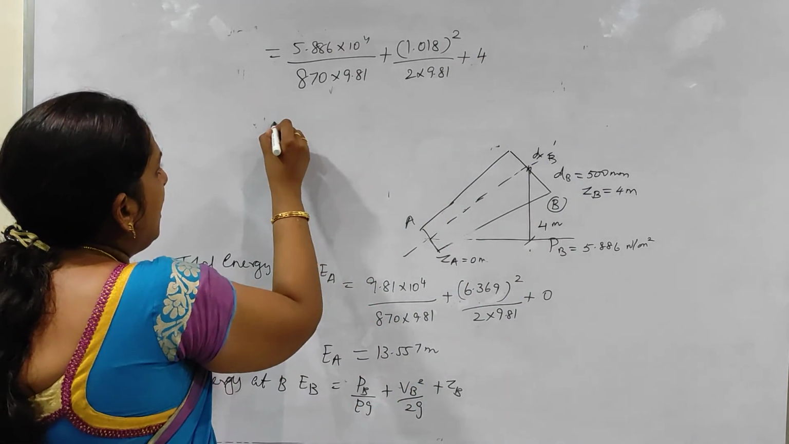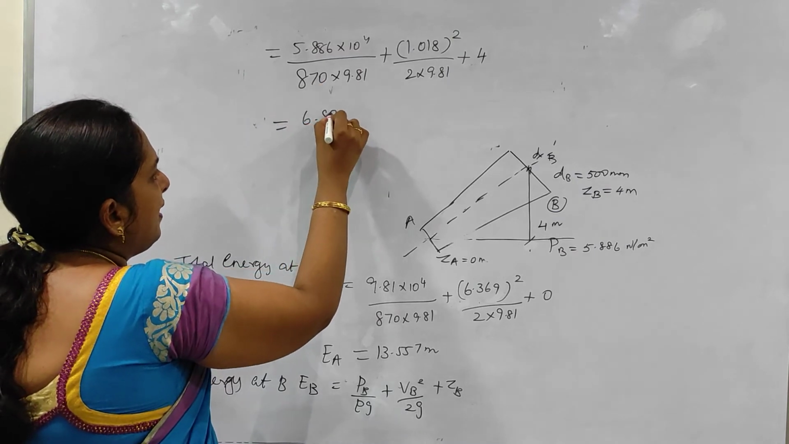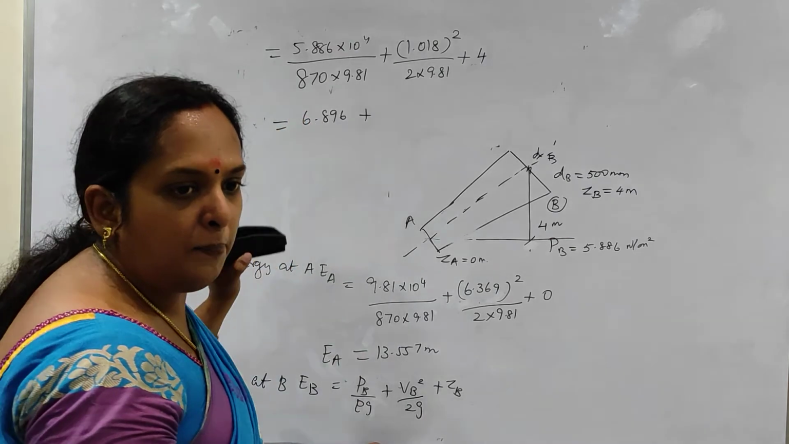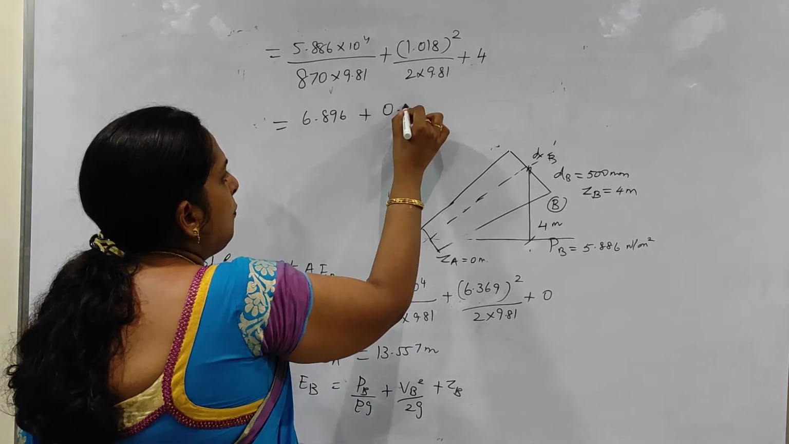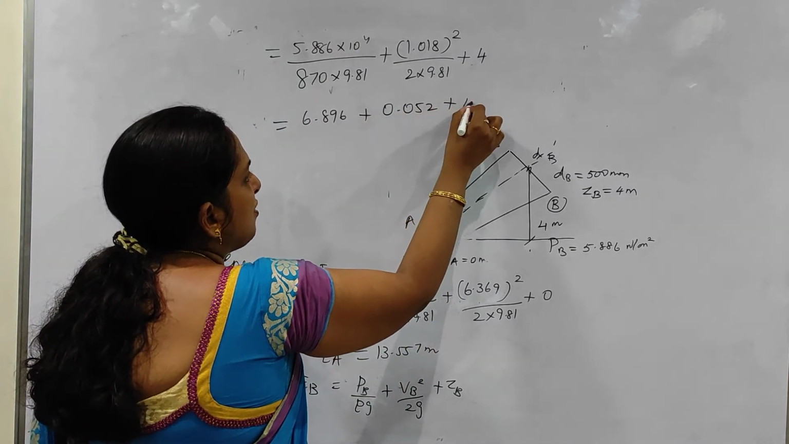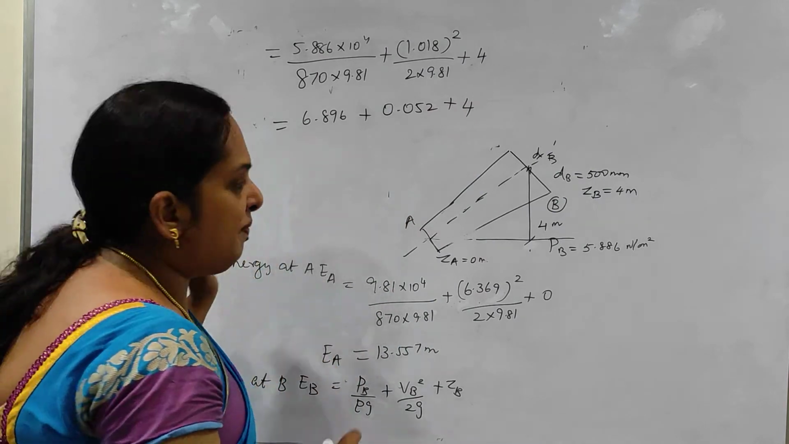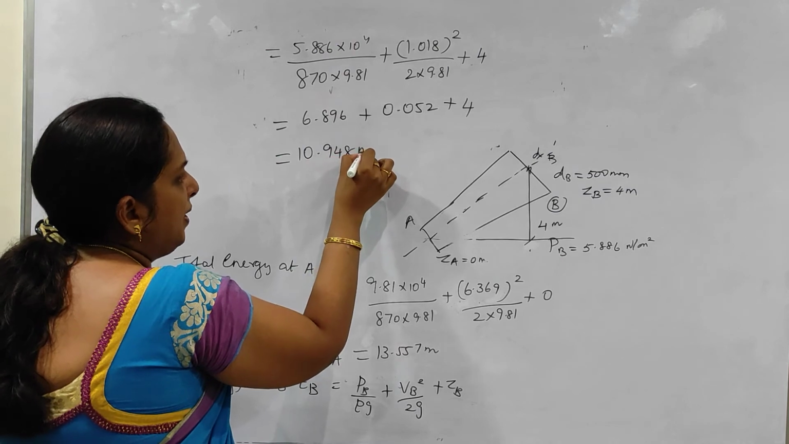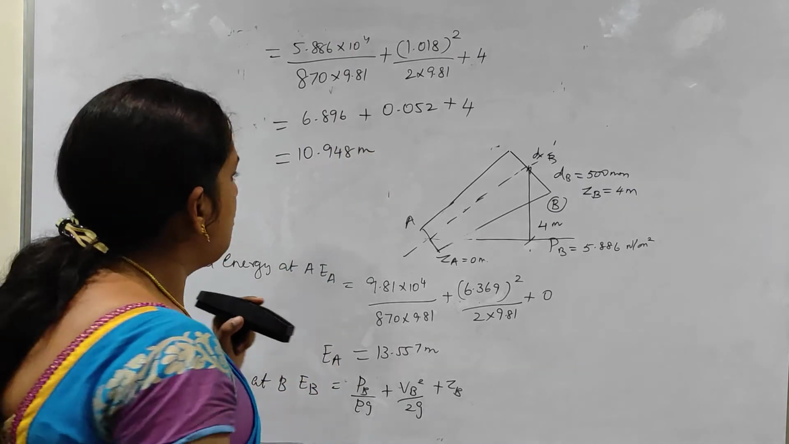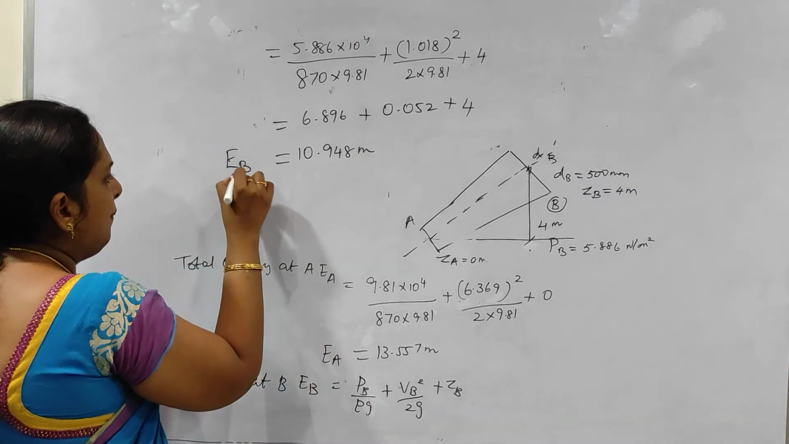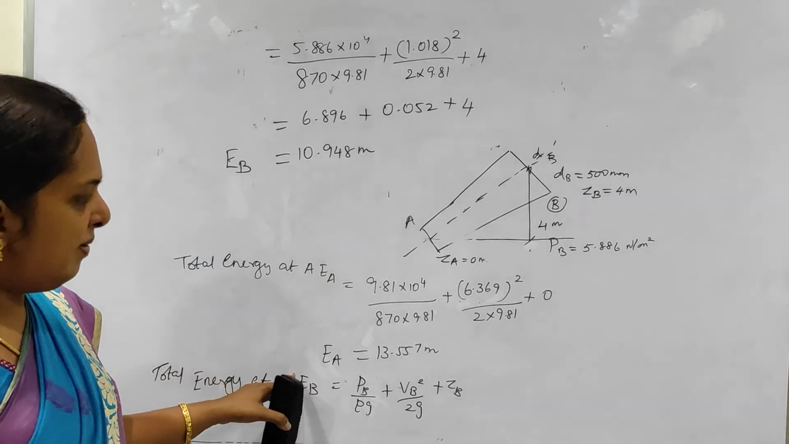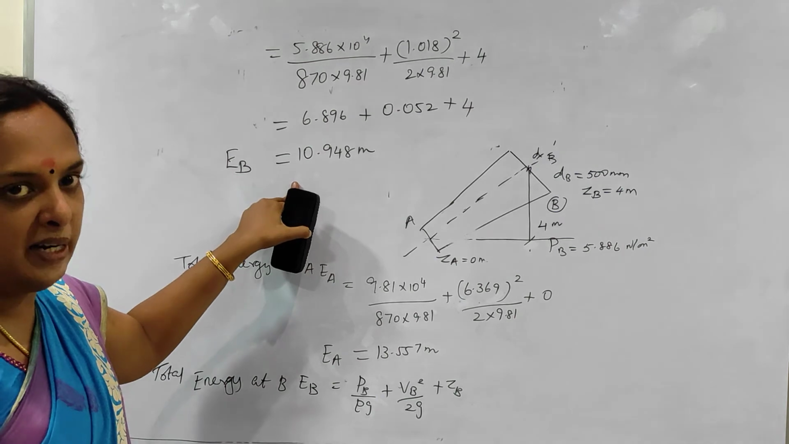Just substitute this. What is the answer you are getting here? It is 6.896, plus, solving point by point, 0.052, plus 4. So what is my final answer? It is 10.948 meters. Okay, so this is my energy at B. So total energy at A is 13.557 meters. Total energy at B is 10.948.